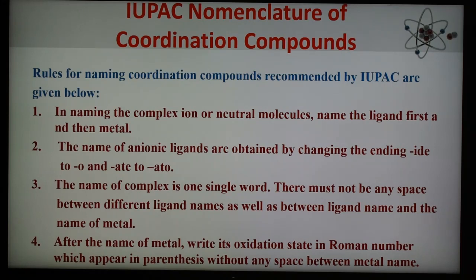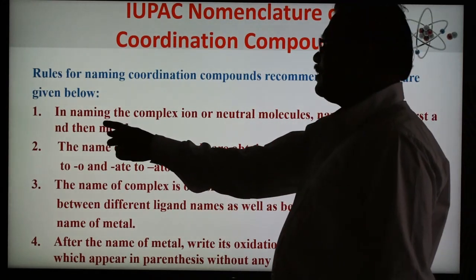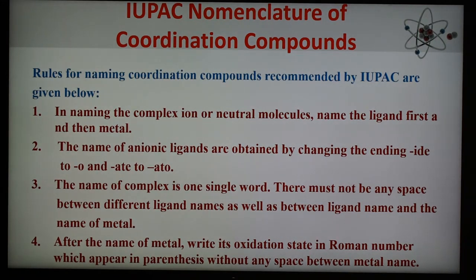The first rule is that in naming the complex ion or neutral molecule, write the name of the ligand first and then the metal. So this is rule number 1: in the case of a complex ion or neutral molecule, write the name of the ligand first and then the name of the metal.